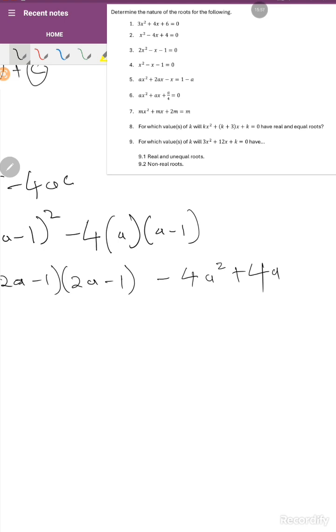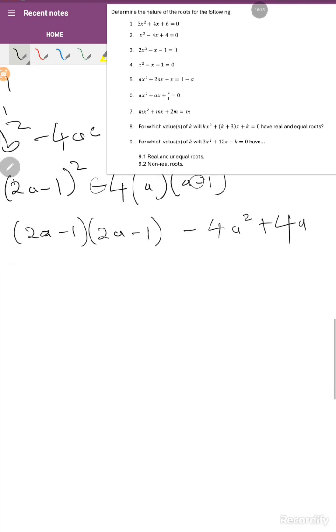This is how I think it could be. Therefore minus 4a multiplied by a is going to be 4a squared. Then 4a multiplied by negative 1 is going to be 4a, right? Because of this sign, it's going to change to positive, right?